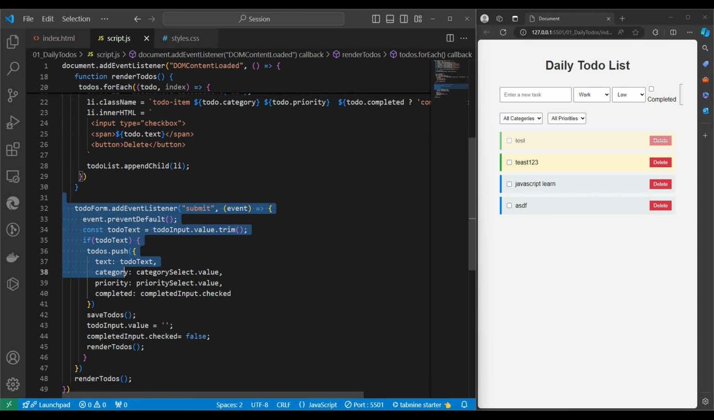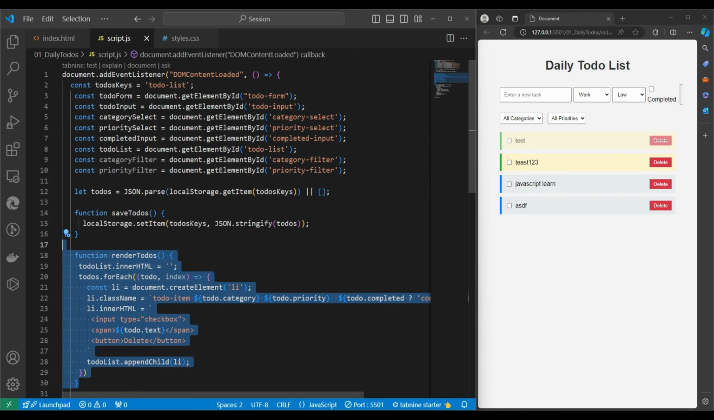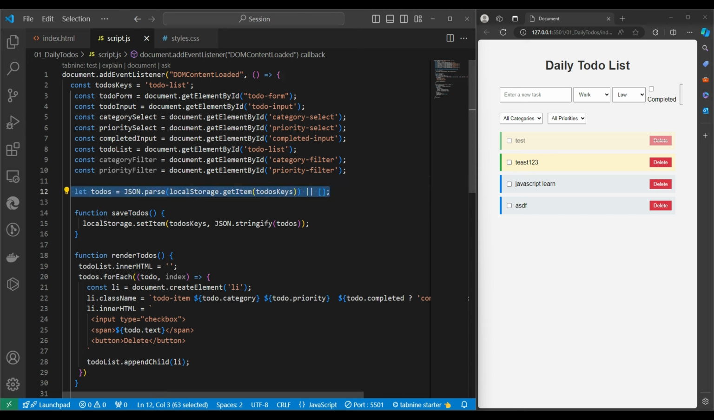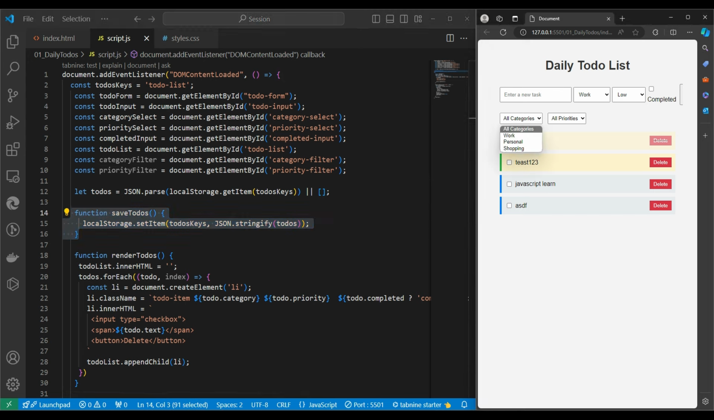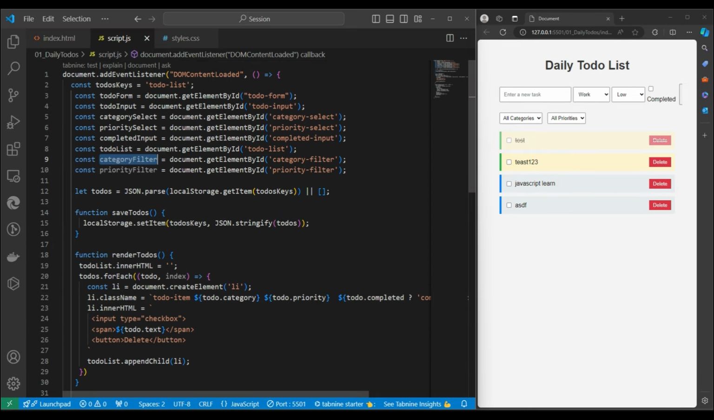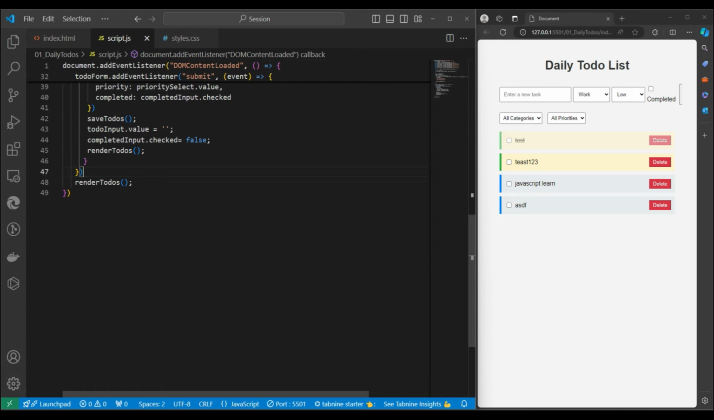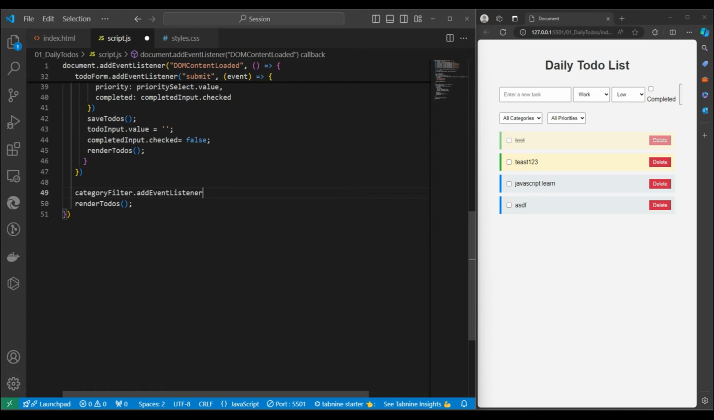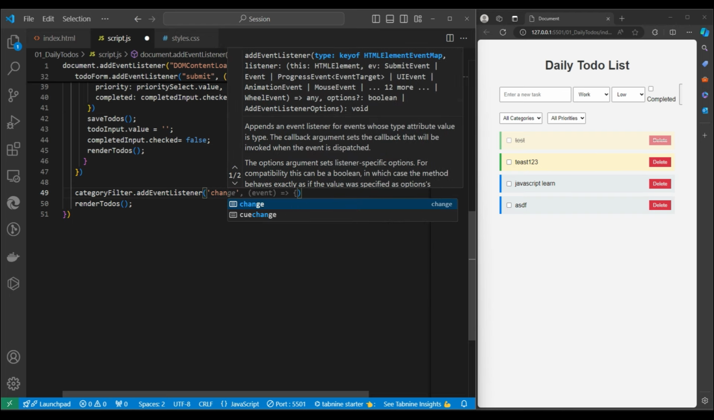Okay, so the submit button, render to dos, and all the variables we prepared, this is reading from local storage, and this is saving into local storage. Now the next thing is we need to play with these events. These are the drop down category filter and the priority filter. We'll copy and add an event listener, we will register a listener, and the event name is change.